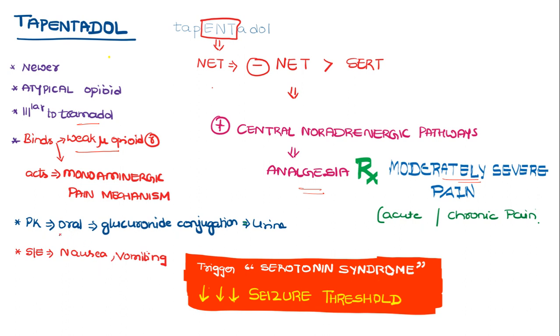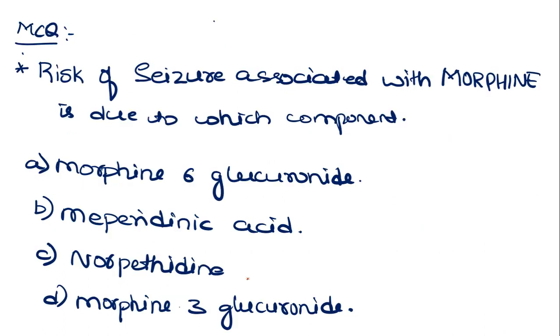Pharmacokinetically, it is given orally, it undergoes glucuronide conjugation, and is excreted through urine. Side effects are similar, it produces nausea and vomiting. And also remember that tapentadol as well as tramadol can increase the risk of serotonin syndrome, and can precipitate seizures because they reduce the seizure threshold.